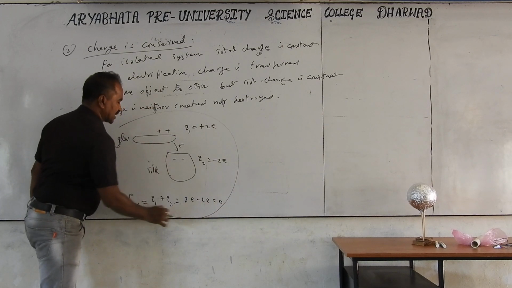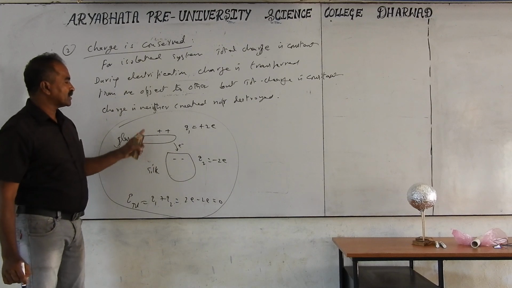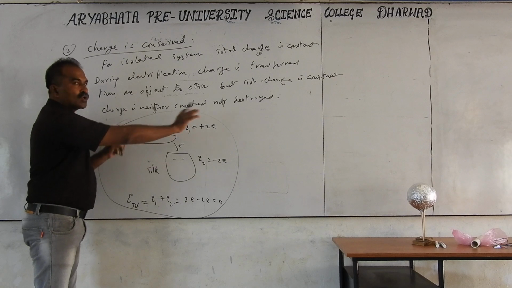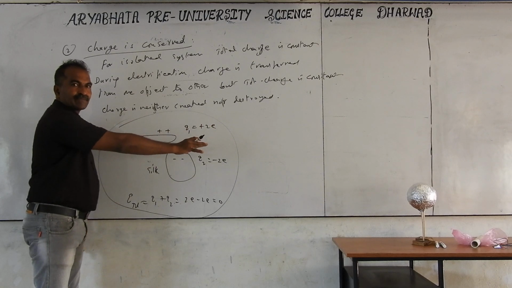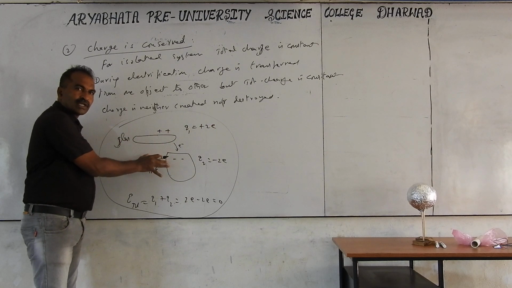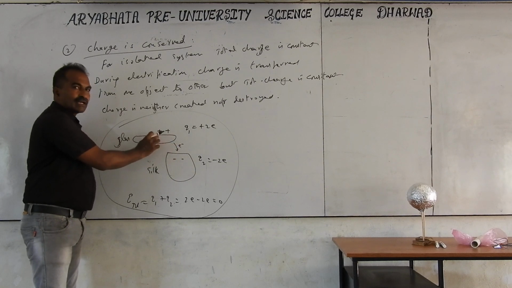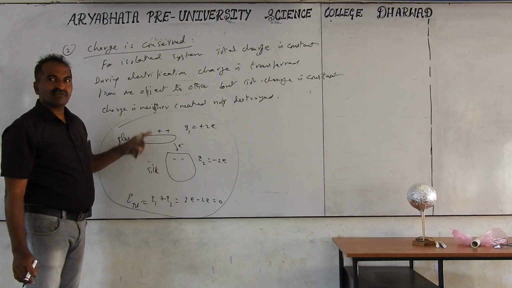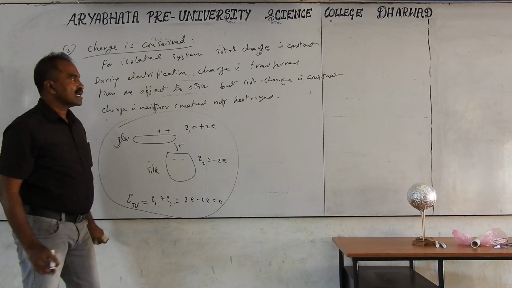This system is a collection of objects. Here we take the system of two objects, one is glass, another one is silk. Isolated means except these two, no other object is there to take the charges. So charges are transferred only within these two objects. This is called the glass and silk system. In this case, total charge remains constant before electrification and after electrification.